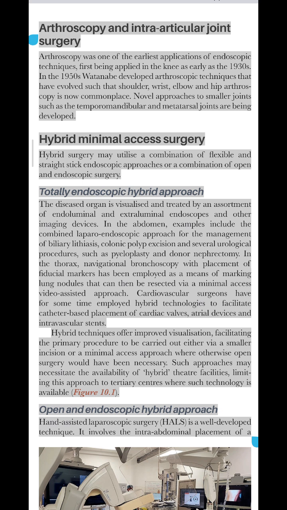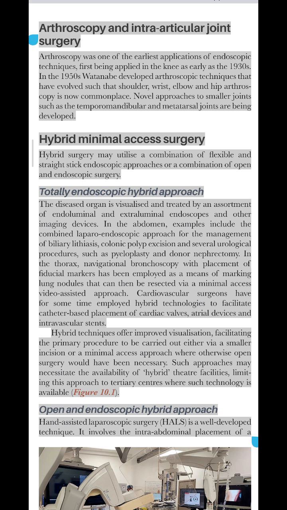Arthroscopy and intra-articular joint surgery. Arthroscopy was one of the earliest applications of endoscopic techniques, first being applied in the knee as early as the 1930s. In the 1950s, Watanabe developed arthroscopic techniques that have evolved such that shoulder, wrist, elbow, and hip arthroscopy is now commonplace. Novel approaches to smaller joints such as the temporomandibular and metatarsal joints are being developed.